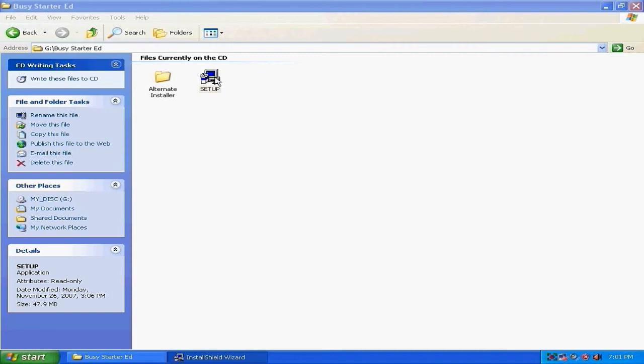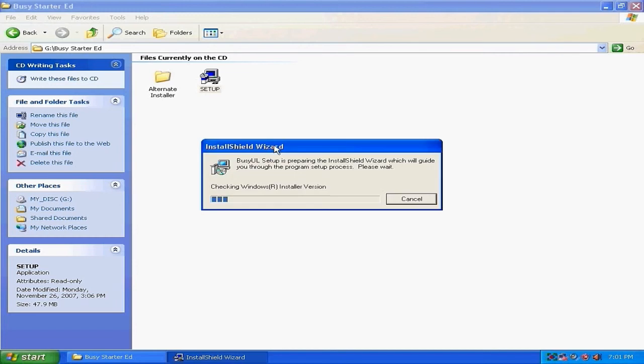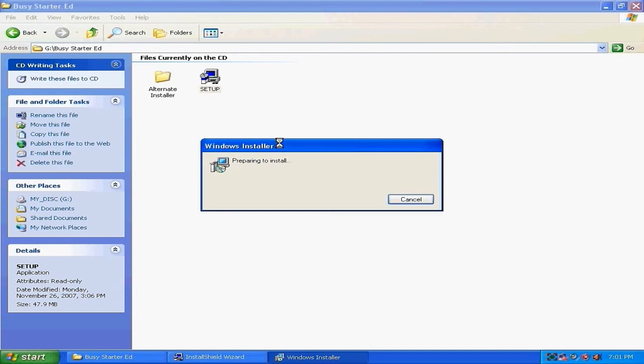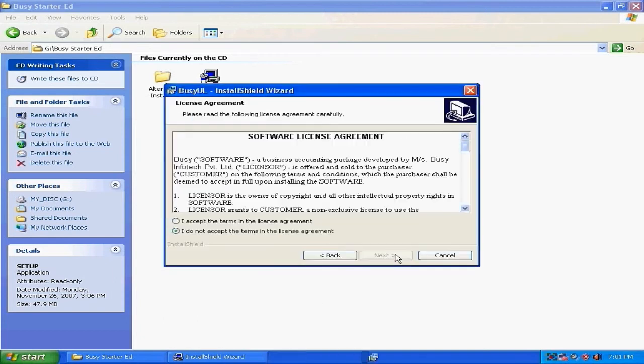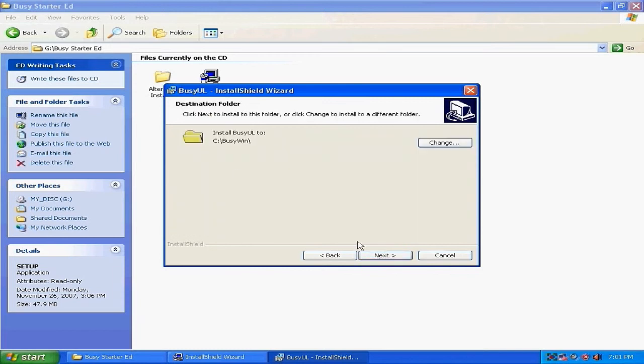Now let us see the installation of BUSY. Click on Setup. After this, you will have this pop-up menu which will be preparing the installation wizard. Here, click on I accept the terms and license.